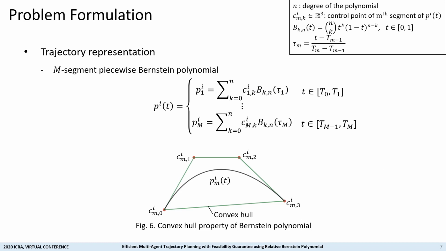When we plan continuous trajectories in an obstacle-dense environment, it is difficult to handle collision constraints with a standard polynomial basis. For this reason, we represent trajectories as an m-segment Bernstein polynomial. One of the useful properties of the Bernstein polynomial is the convex hull property. A Bernstein polynomial is always confined within the convex hull of its control points, so we can use this property to formulate obstacle avoidance constraints.